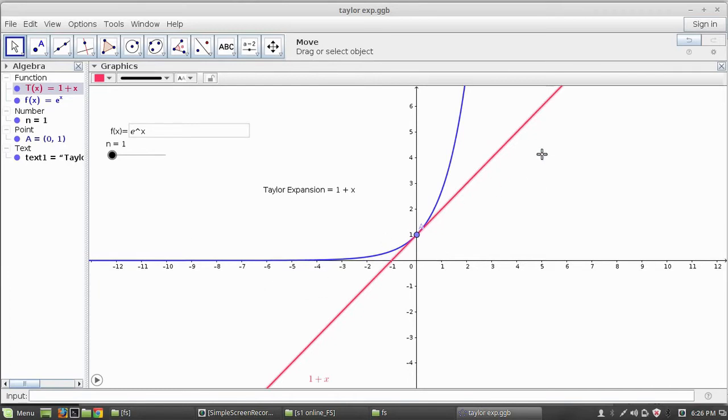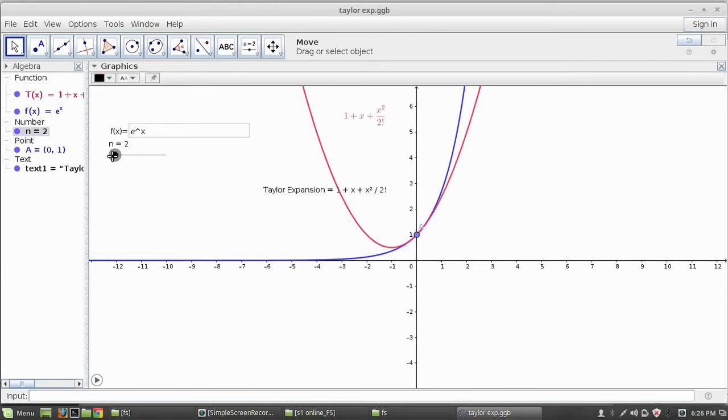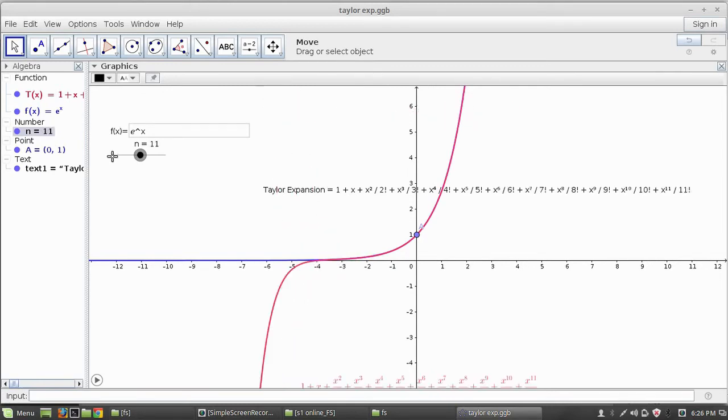So this is the straight line 1 plus x, which constitutes the first two terms of the Taylor series expansion of e raised to x. And if we successively increase the number of terms in this right hand side polynomial expansion, we can see that the polynomials can replace the original exponential function as the number of terms increases.